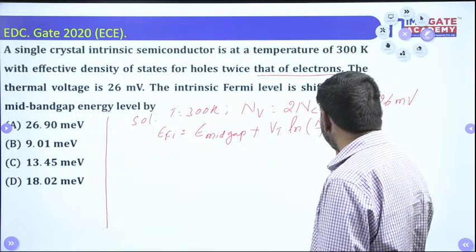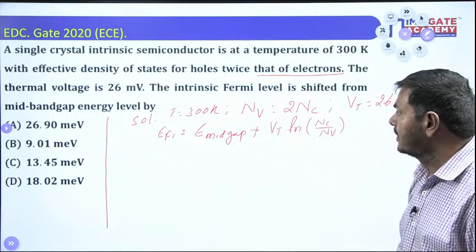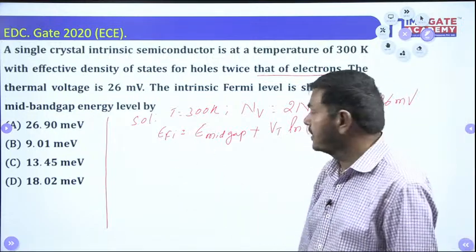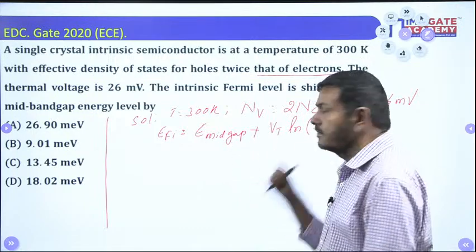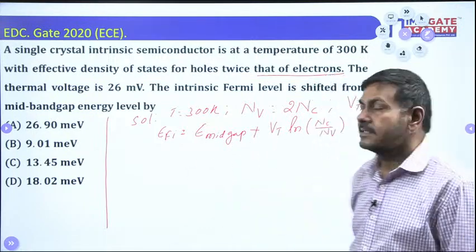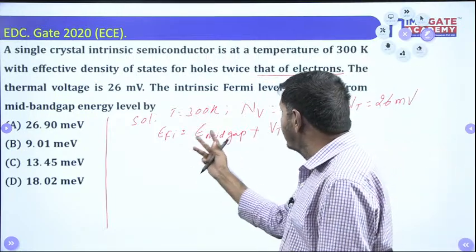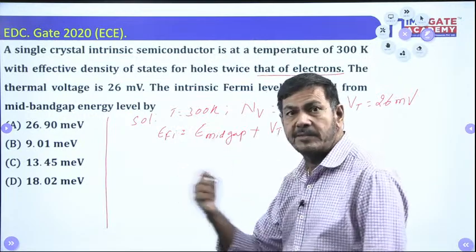NC by NV, this formula is generally applied. The Fermi level energy of an intrinsic semiconductor is calculated by E mid gap plus VT into log of NC by NV. Slightly we can change this one. Now EFi is shifted to the what now? EFi is shifted to E mid gap.